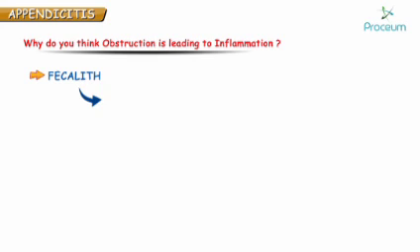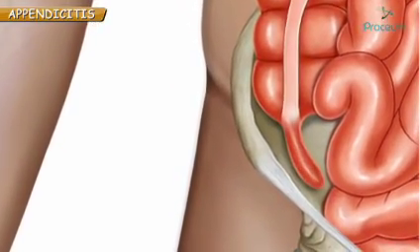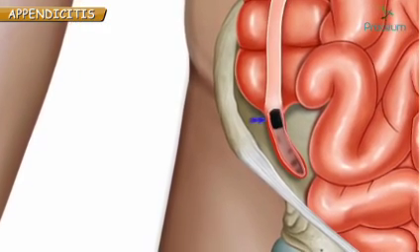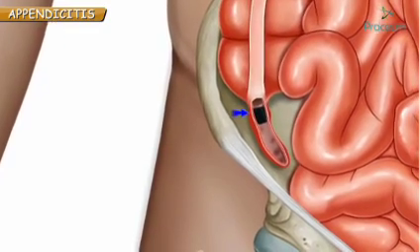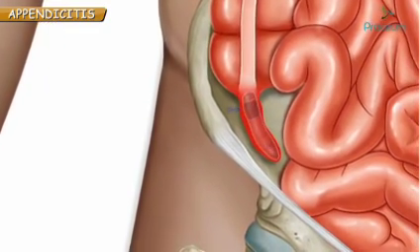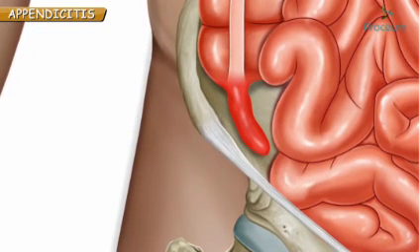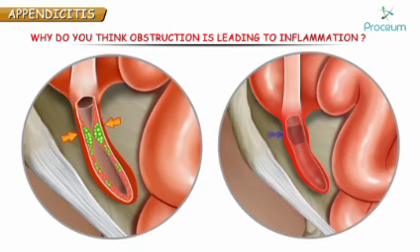Please remember, fecoliths are the common cause of appendicitis in elderly patients. Fecolith is hardened fecal matter. As you know, appendix is a hollow tube, so fecolith may find its way to appendix and obstruct it. Now again, obstruction is leading to inflammation. Now coming back to the question. I asked you, why do you think that obstruction of appendix is leading to inflammation of appendix?